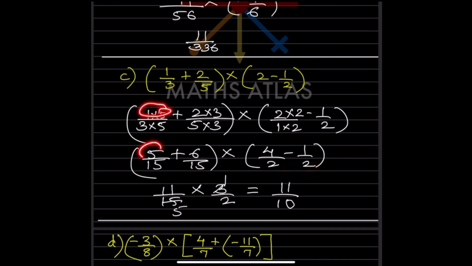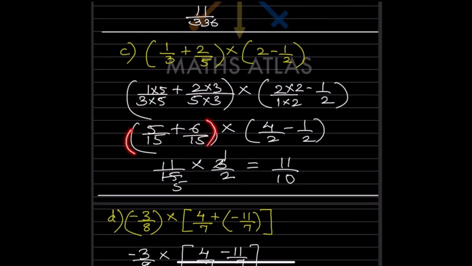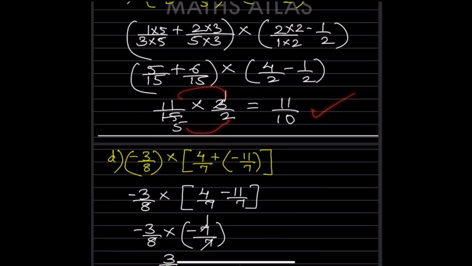And this is going to be 5 by 15 plus 6 by 15. So now this bracket will be solved first. That is going to be 5 plus 6 is 11 by 15. This is multiply. 4 minus 1 is going to be 3 by 2. So this is the multiplication sign in between. So 3 1s are 3, 3 5s are 15... so this will be 11 by 10.